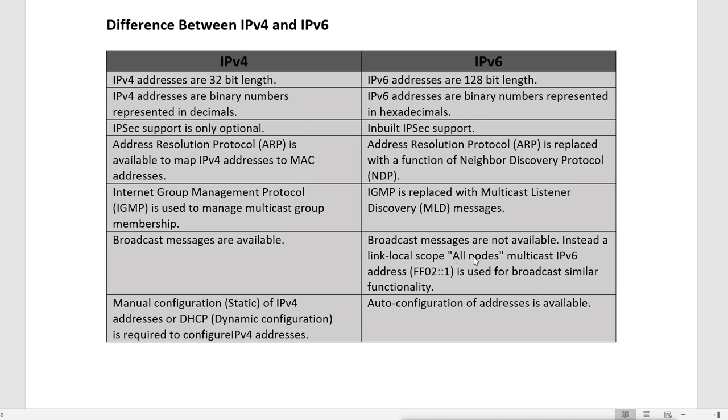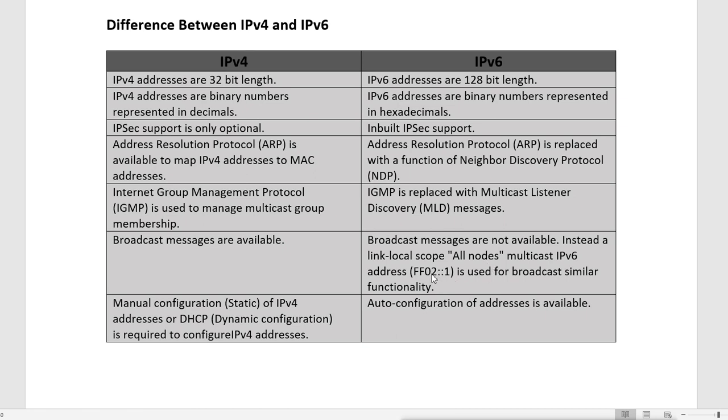That means the multicast request or multicast data will go within the LAN to all nodes. So it looks like the broadcast for the subnet. IPv6 uses this IP address to do the broadcast in the subnet by setting the scope bit to all nodes. This is the scope bit which is set to 2.